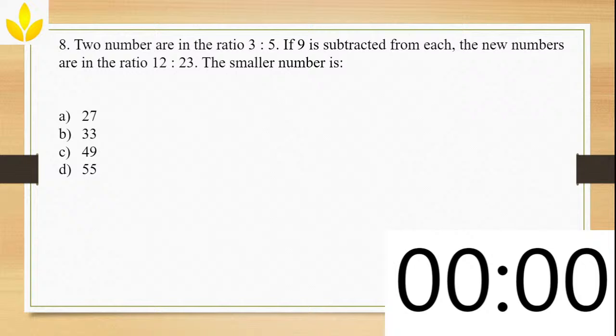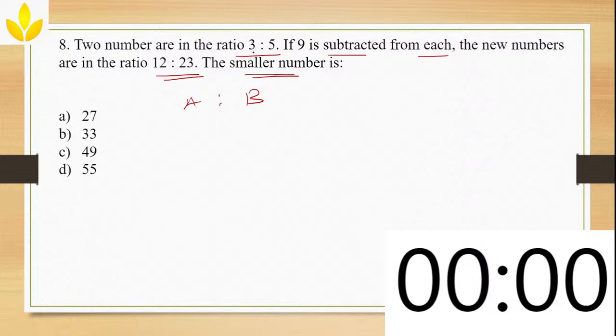Okay, time up. So let us do this. Two numbers are in the ratio 3:5. If 9 is subtracted from each, the new numbers are in the ratio 12:23. Simple. Then you have to find, out of these two, which is the smaller number. As simple as that. Now I'll take two numbers which are A and B.